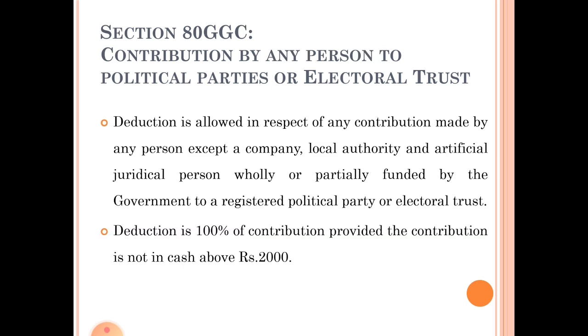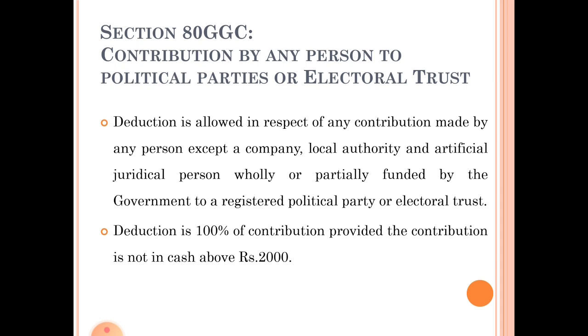Next section is 80 GGC, contribution by any person to political parties or electoral trust. Under this section, deduction is allowed in respect of any contribution made by any person except a company, local authority and artificial juridical person wholly or partially funded by the government, to a registered political party or electoral trust.